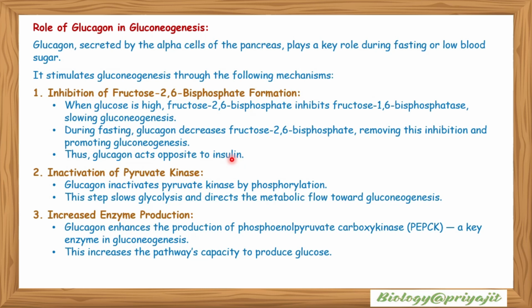Inactivation of pyruvate kinase. Glucagon inactivates pyruvate kinase by phosphorylation. This step slows glycolysis and directs the metabolic flow toward gluconeogenesis. Increased enzyme production. Glucagon enhances the production of phosphoenolpyruvate carboxykinase, or PEPCK, a key enzyme in gluconeogenesis. This increases the pathway capacity to produce glucose.